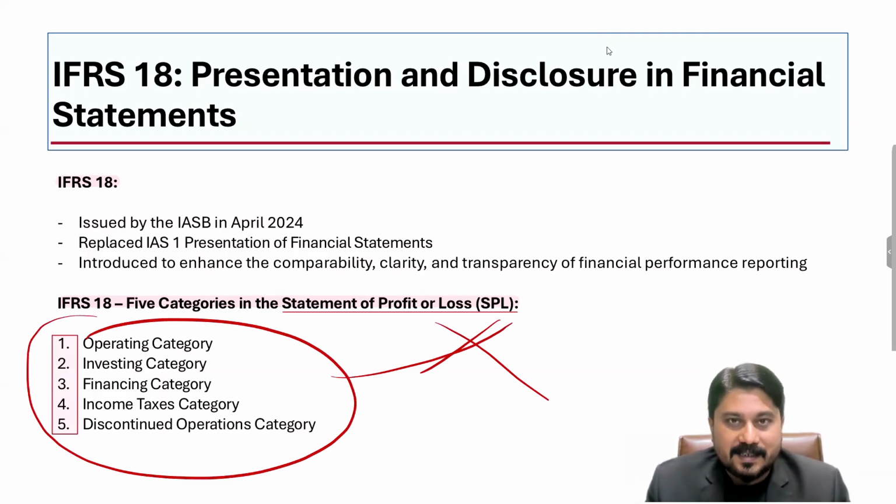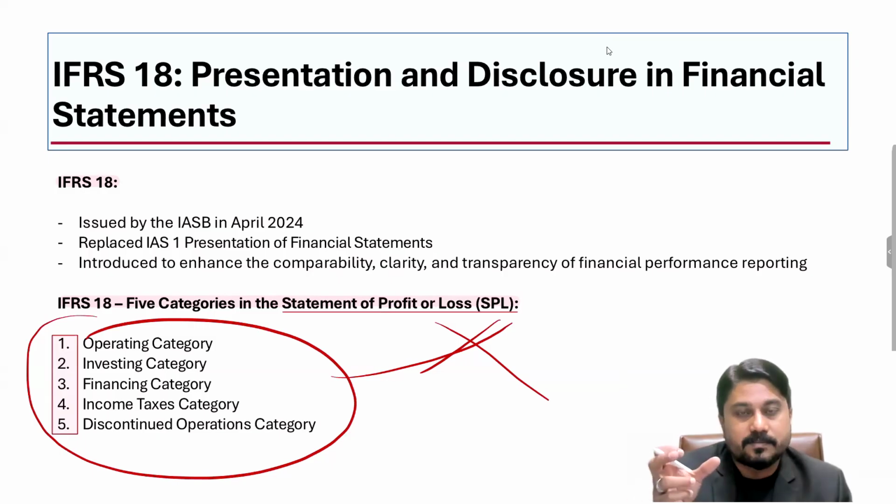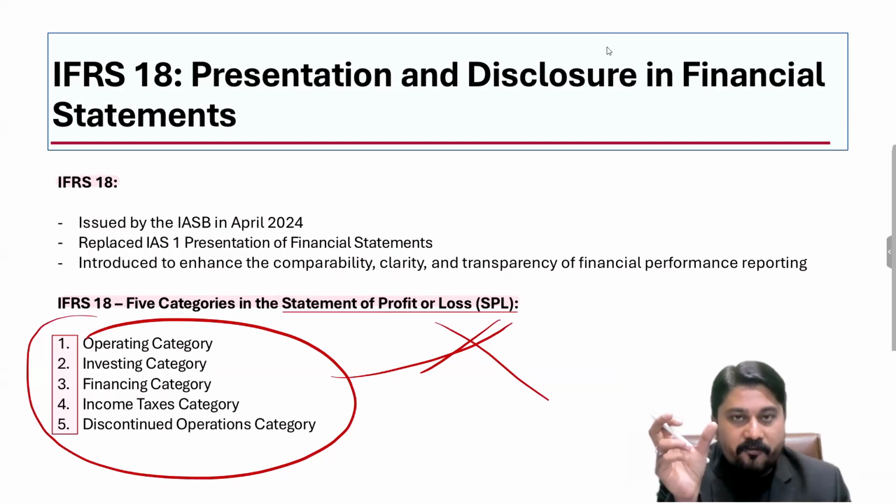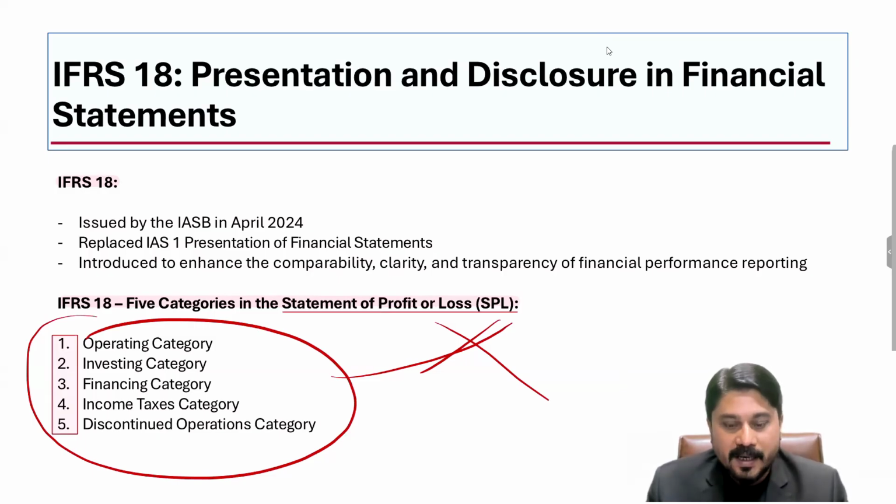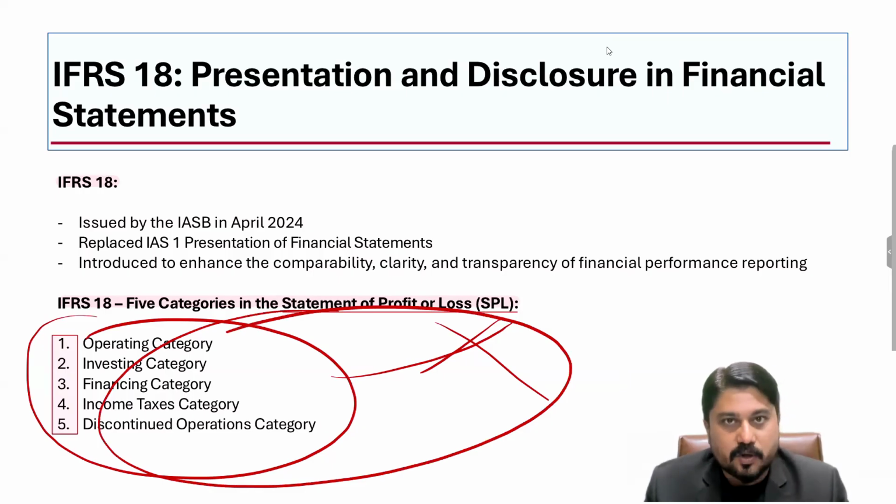At times, a student says that now the income statement format is the same as the cash flow statement, wherein we have 3 headings: the operating activity, investing activity, and the financing activity. That is wrong. The SPL format is not like the cash flow format, because in the cash flow statement we mention these terms on the face of the statement. We write the operating activity, the other heading as investing activity, and the third heading as financing activity. However, in the statement of profit or loss, these headings will never be shown on the face of the income statement.